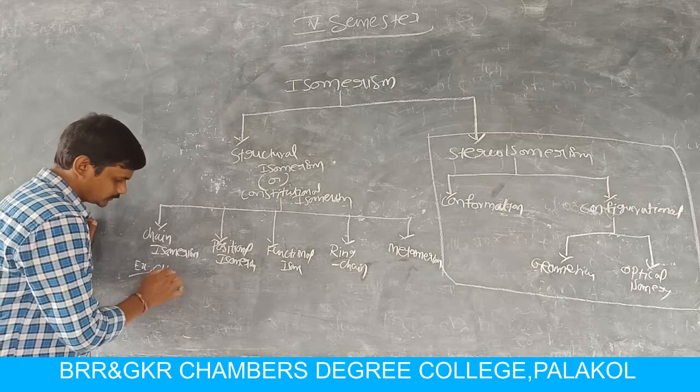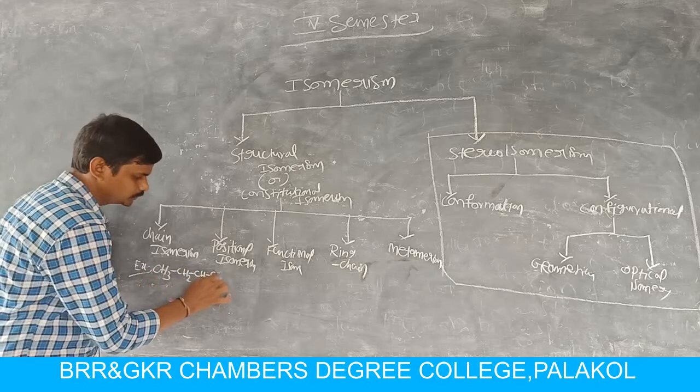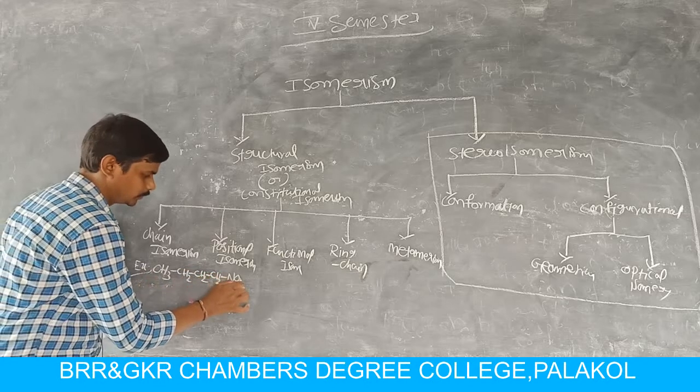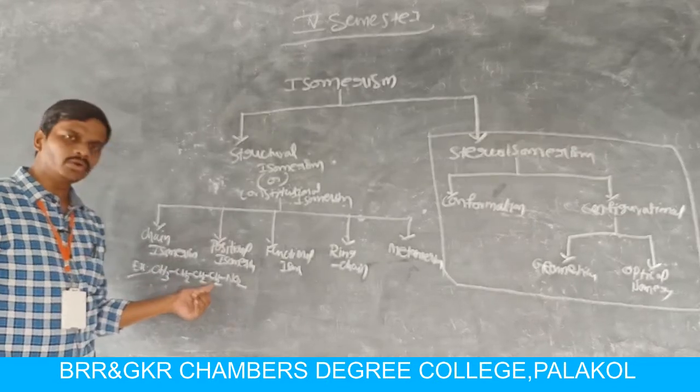CH3, CH2, CH2, CH2, NO2. The name of this compound is 1-nitrobutane.